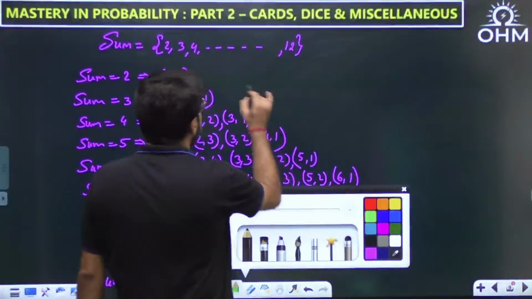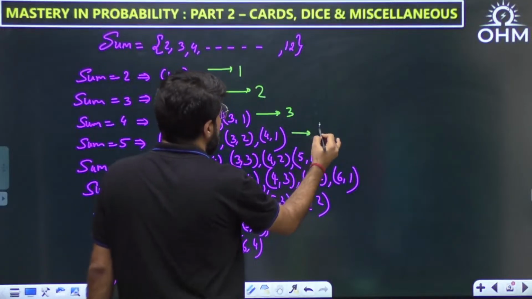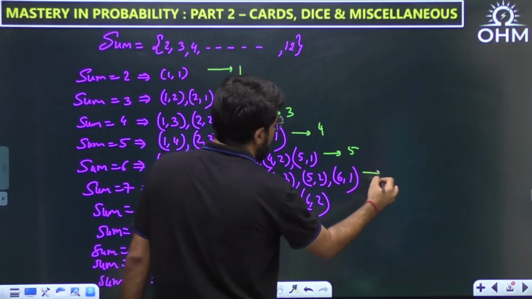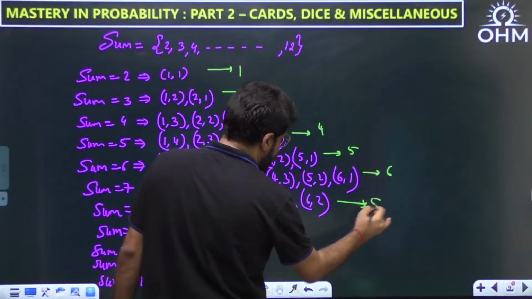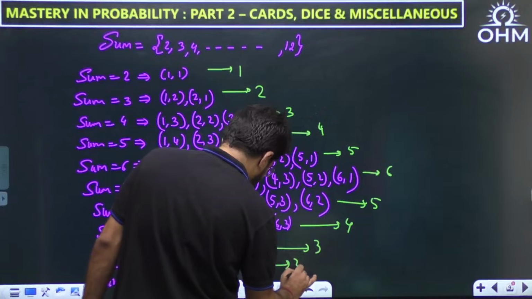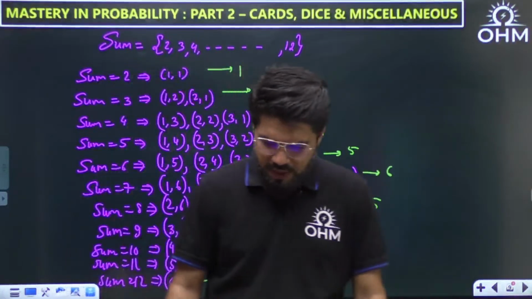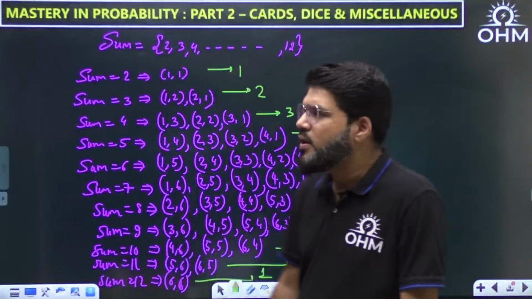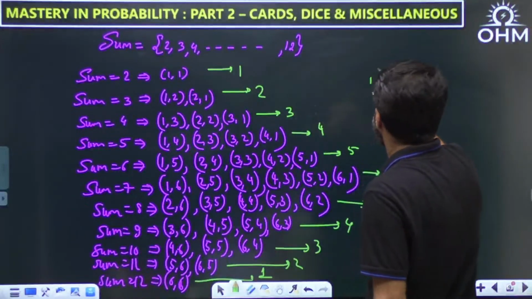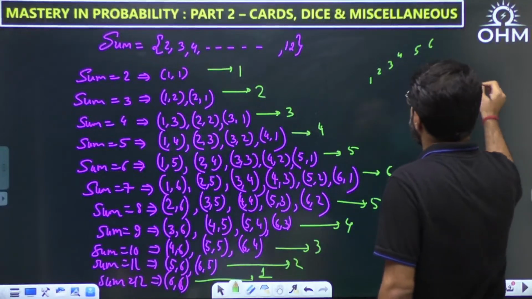Initially we have one case, then 2 cases, then 3 cases, 4 possibilities, 5 possibilities, 6. Then again it starts decreasing: 5 possibilities, 4 possibilities, 3 possibilities, 2 possibilities, and a single possibility. This is the pattern we have obtained. So it increases 1, 2, 3, 4, 5, 6, then 5, 4, 3, 2.